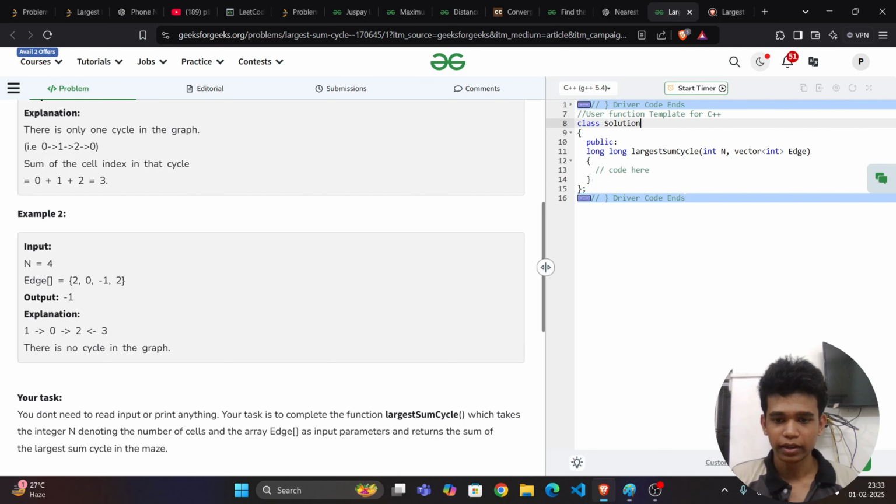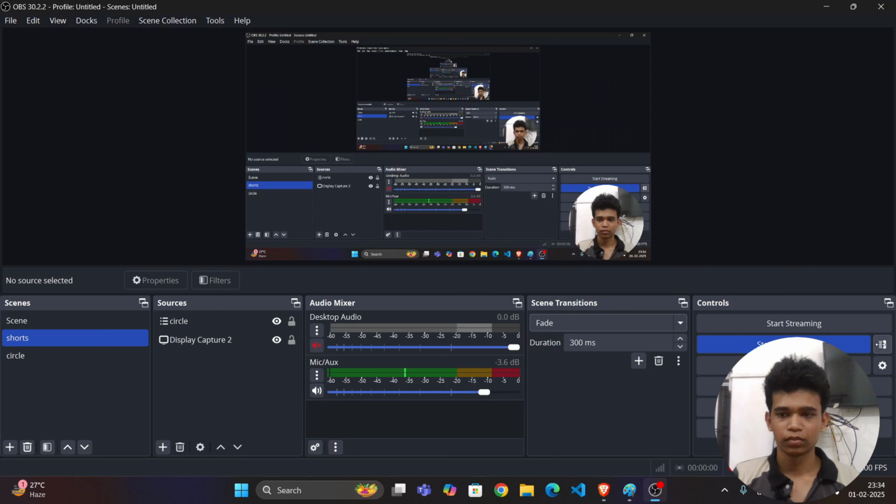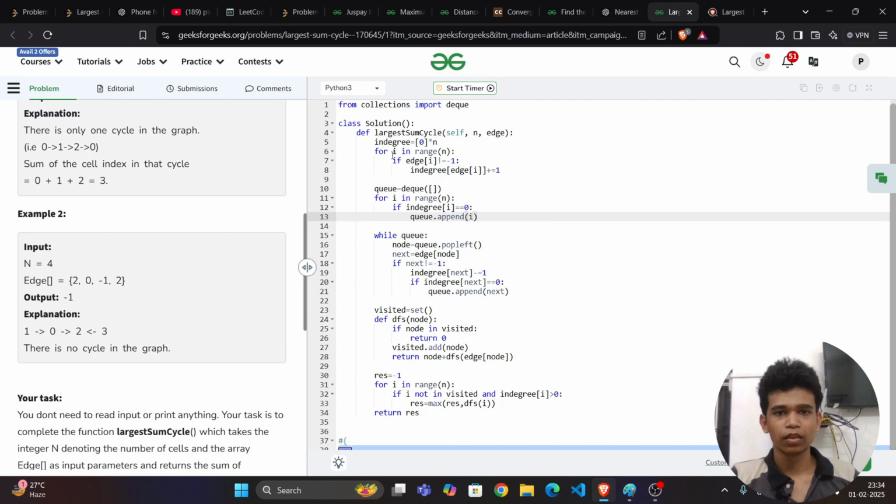Okay, fine. Let us go for the coding part. So see here, this is the code. So first of all, what do I want to do? I want to take the in-degree, right? In-degree means how many edges are incoming.